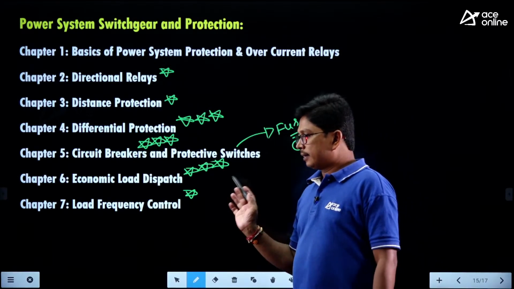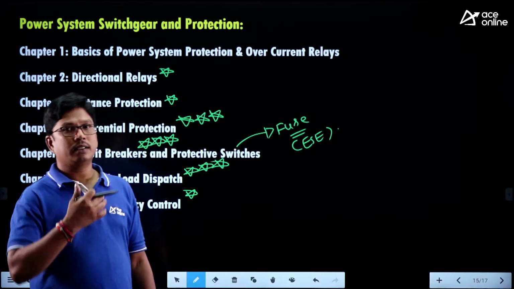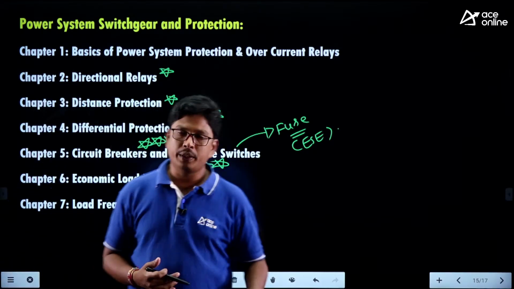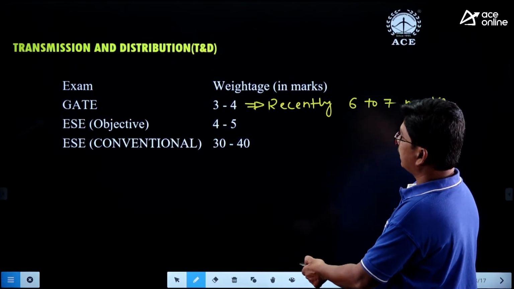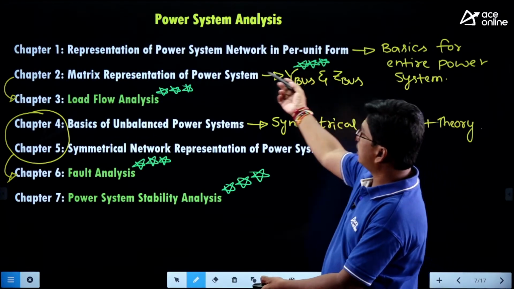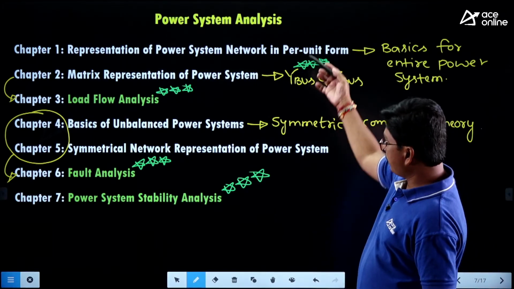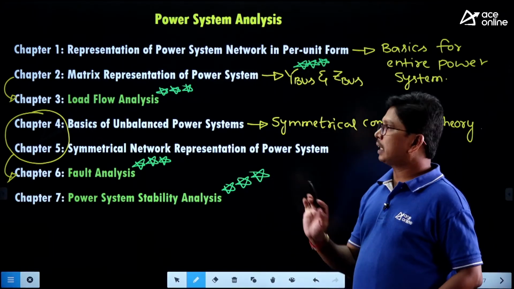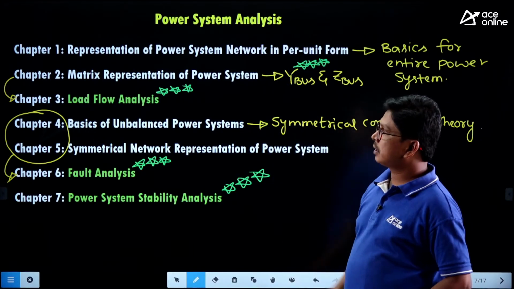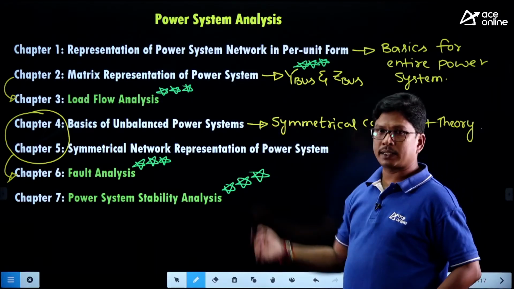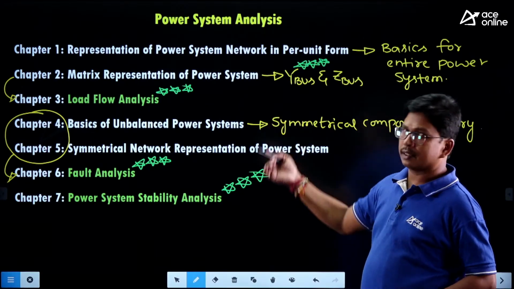So this is the syllabus and the preparation strategy for all the chapters. In case of power system analysis, you are concentrating on these 1, 2, 3, 4 areas majorly, right? But the remaining concepts you have to understand. Without understanding that, we are unable to do the problems directly. We cannot directly go for chapter 2, we cannot directly go for chapter 3 like that. So you have to understand, and your practice should be more on these concepts.